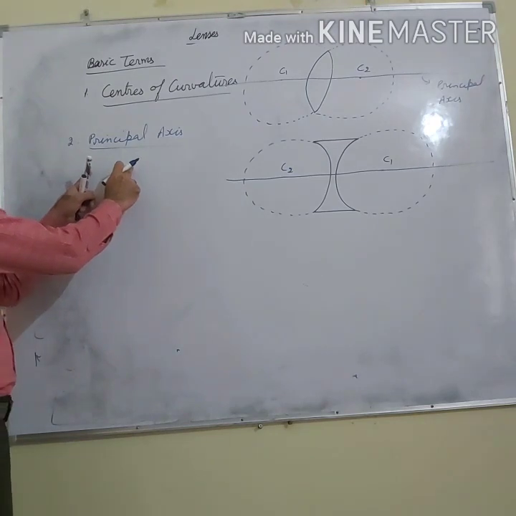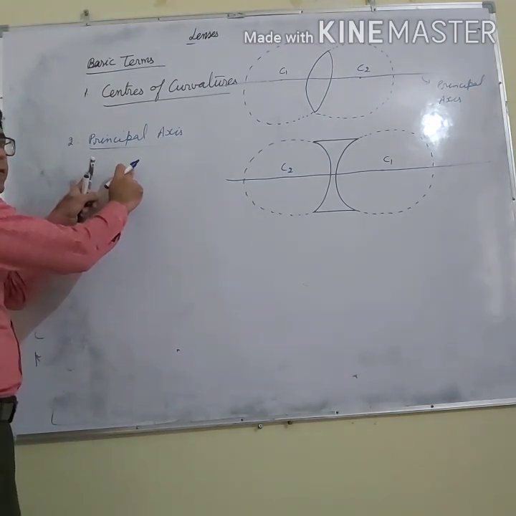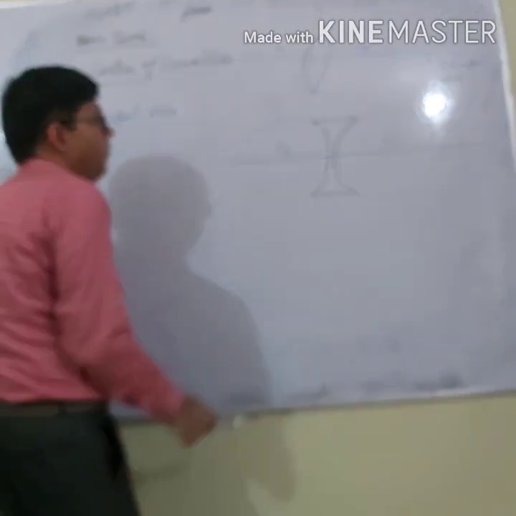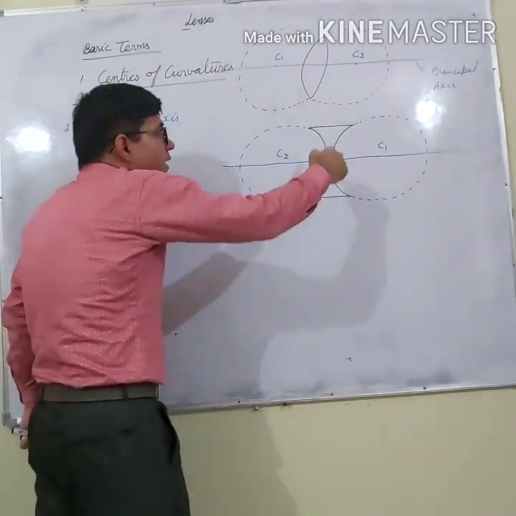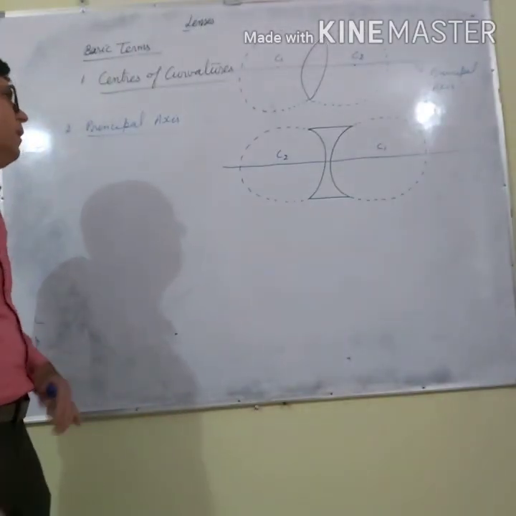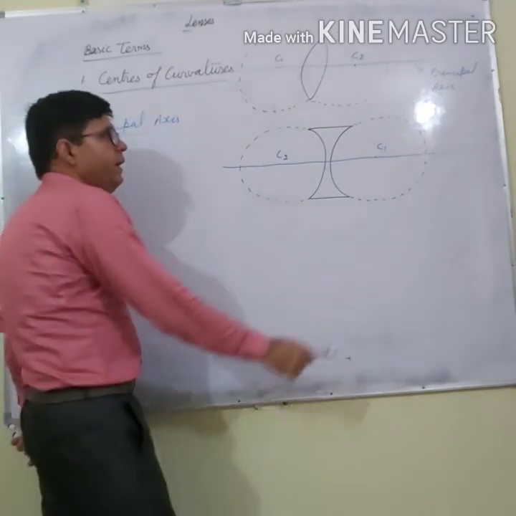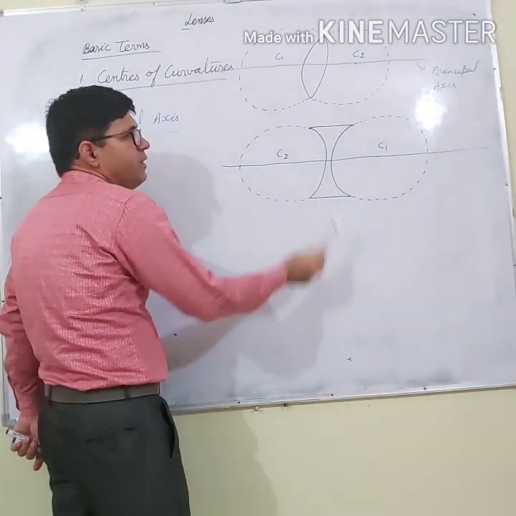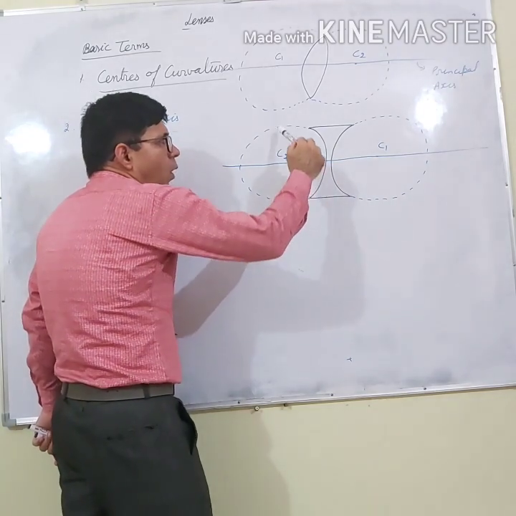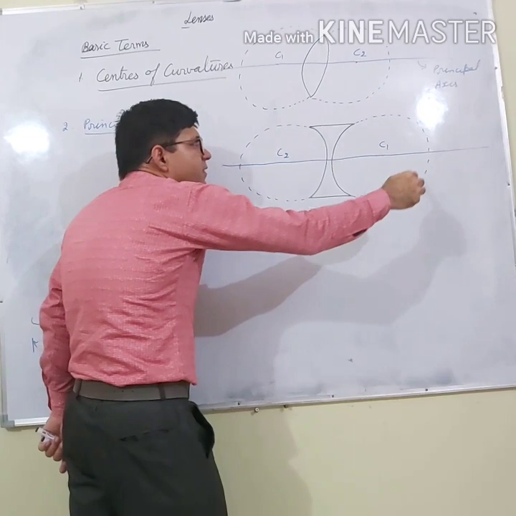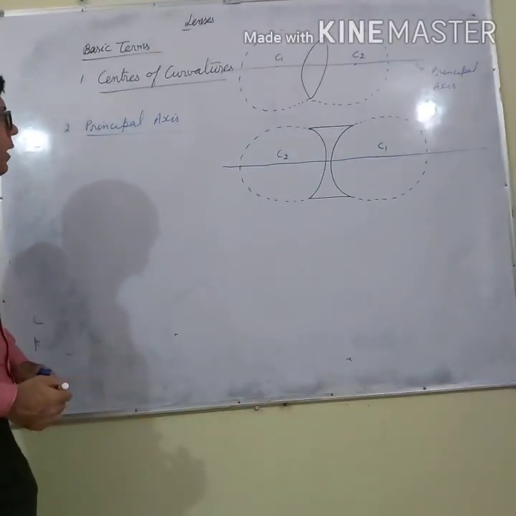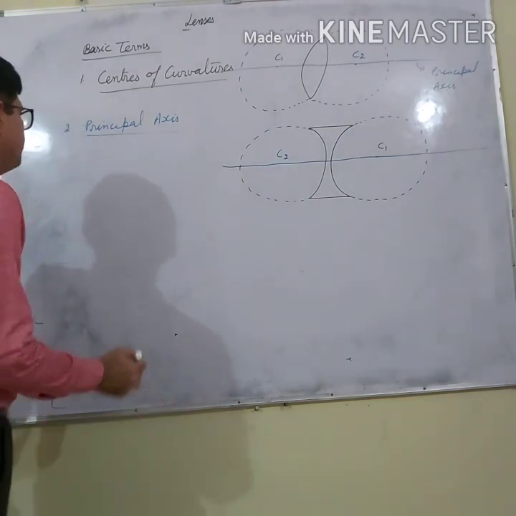So you can write: the line joining the centers of curvature of spherical surfaces of the lens. So how can I define the principal axis? I am repeating the definition once again. It is the line which joins the centers of curvature of spherical surfaces of the lens. So that line is given the name of the principal axis.